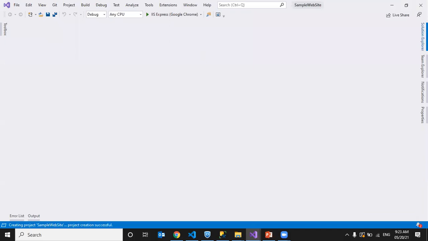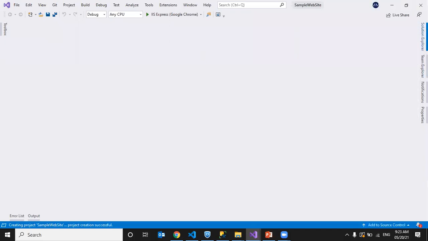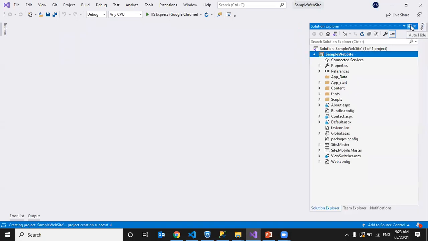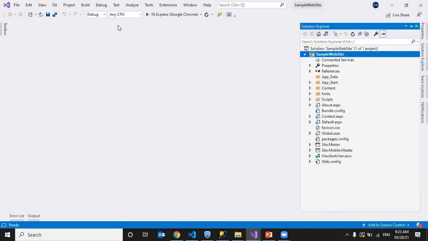So a website is created. We will have a solution explorer, which will contain all our application and all its sub projects. If we have multiple projects in the same solution, we can see that. So this is our project. This is the solution explorer.